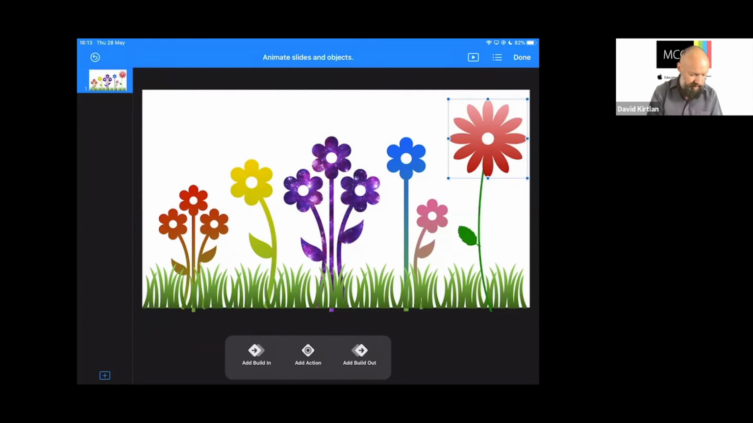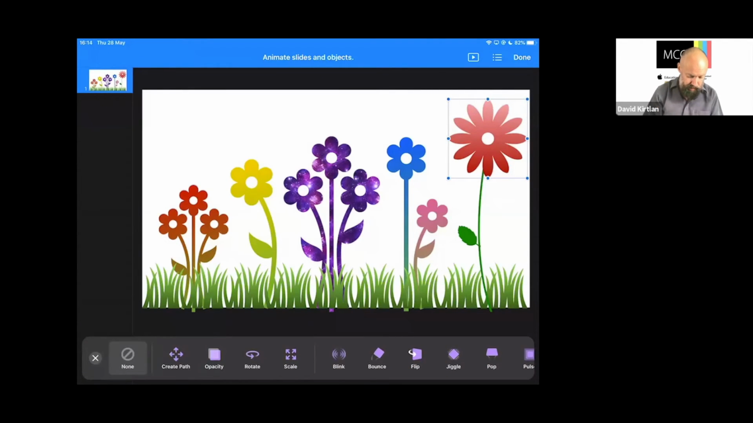So now I've jumped into the animation of an object, and I've got an option along the bottom now with an add build, which is how things might appear. At the end, I've got a build out, which is how things might disappear. And in the middle is add an action, which is if they're already there, how do we animate them there? What do they do while they're there? And that's the one I want to use at the moment. So I'm going to tap add action.